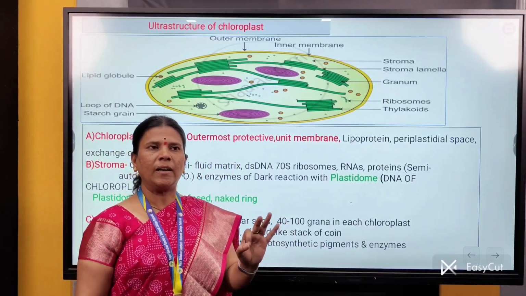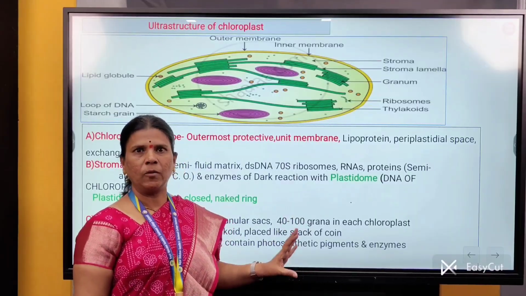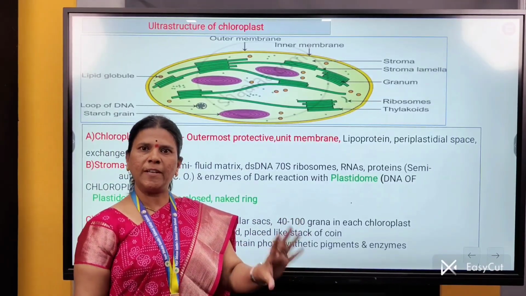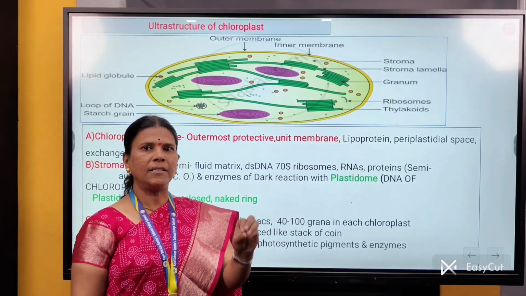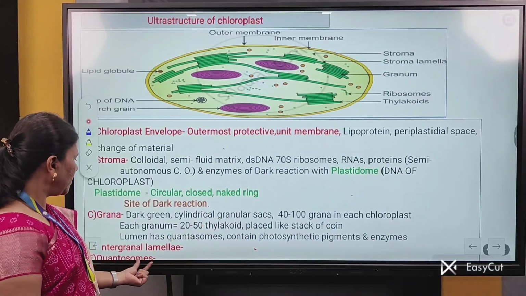What does this thylakoid contain? This thylakoid mainly contains the quantasomes. What is a quantasome? These are the circular or globular units which are present in the inner membrane of thylakoids, in which at the center there is a main pigment. And the last part is the quantasome.